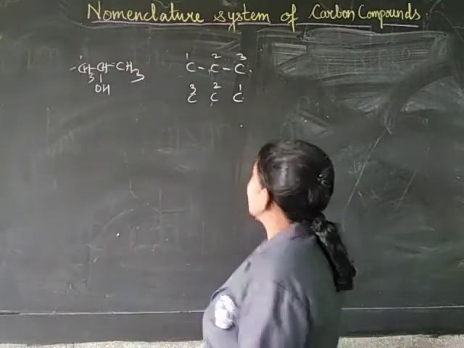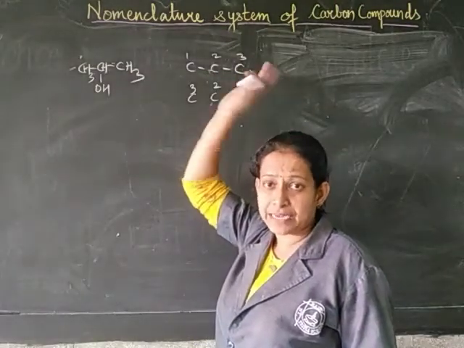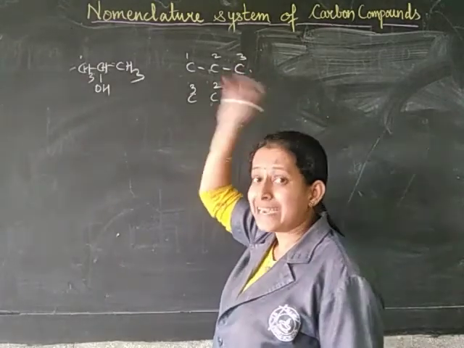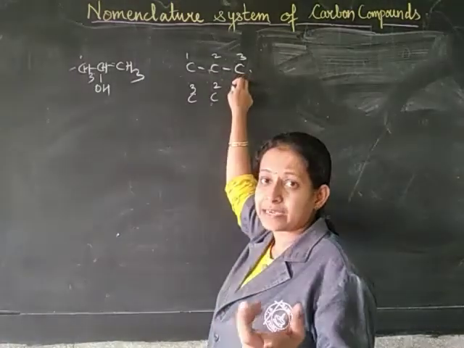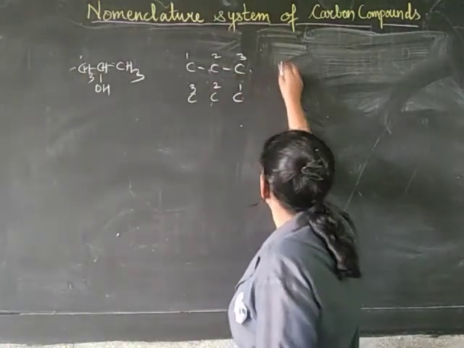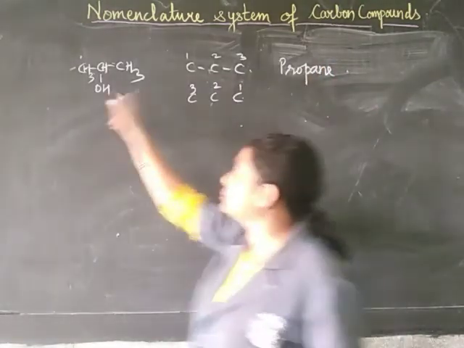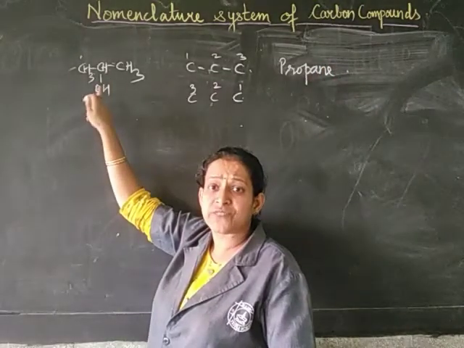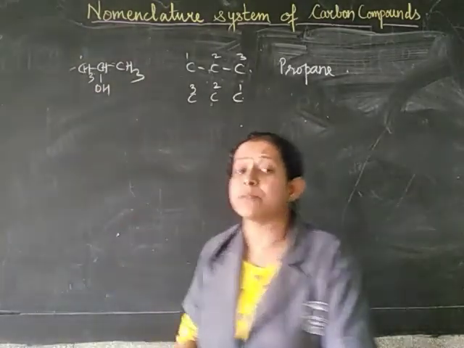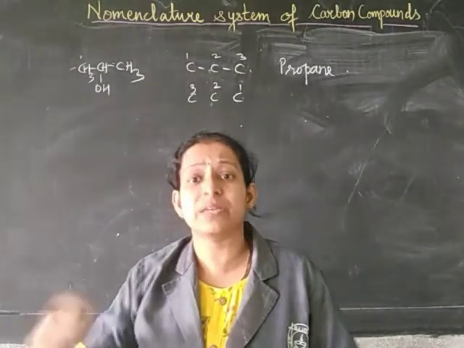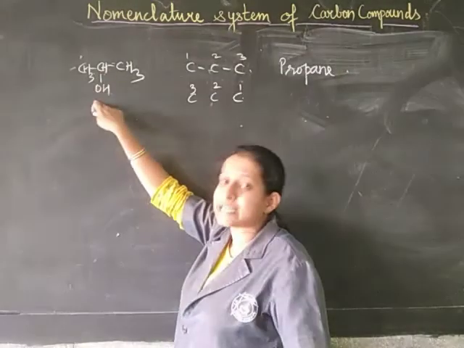Fine. So therefore, you will count the number of carbon atoms in the parent alkane. First, identify the parent name. Since it is 3 carbon atoms, the parent name will be propane. Okay, and now you know that there is a functional group. So that functional group, just now you have learned that if it is OH, that means E will be replaced by OL. But now in this case, it is on the second carbon atom.